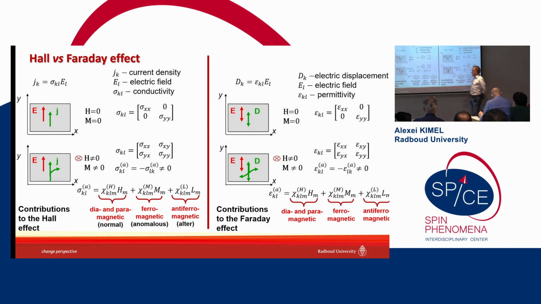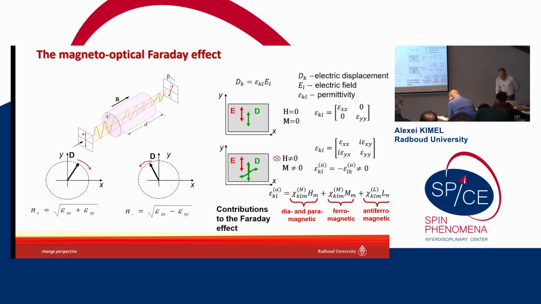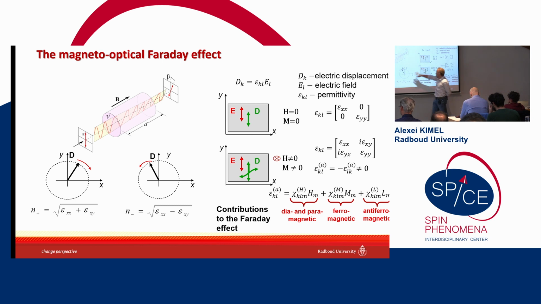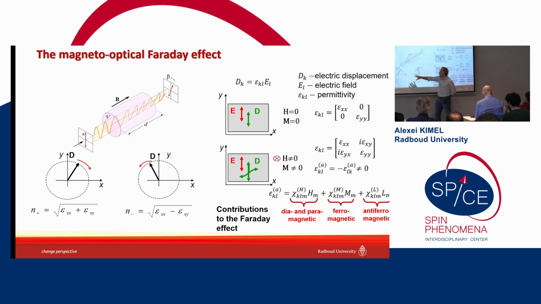And in a very similar way as we did in this case, we write three terms which are allowed by symmetry for the magneto-optical Kerr effect in materials like hematite. And then we can expect that in some of these materials there would be a contribution which is proportional to the antiferromagnetic vector. And again, in order to measure this, we basically measure polarization rotation. This polarization rotation would be measured as a result of different refraction coefficients for right and left-handed circularly polarized light, which can be expressed via the antisymmetric part of the dielectric permittivity.